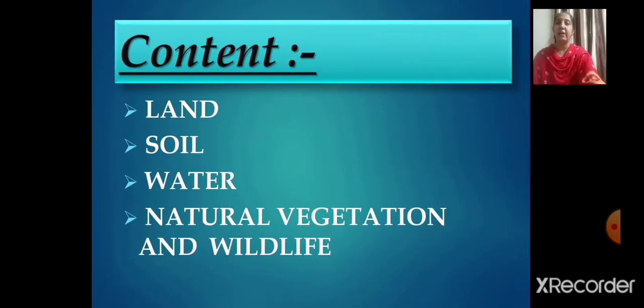Let's go through the content of our chapter. Land, soil, water, natural vegetation and wildlife. I hope you all remembered it very well. We have already completed the two topics, that is land and soil. And in today's session, we'll be dealing with the remaining topics, that is water, natural vegetation and wildlife.